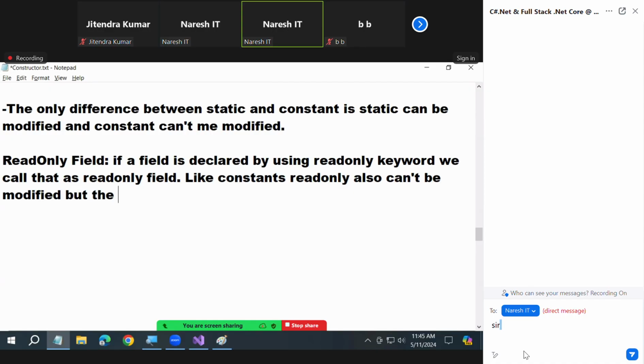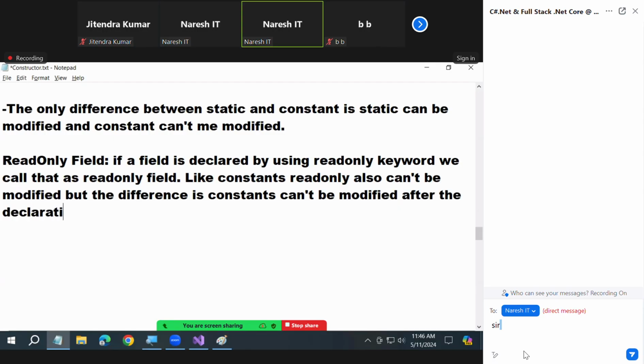But the difference is, constants cannot be modified after the declaration, and read only cannot be modified after initialization. Are you clear or not? Okay, that is the difference.